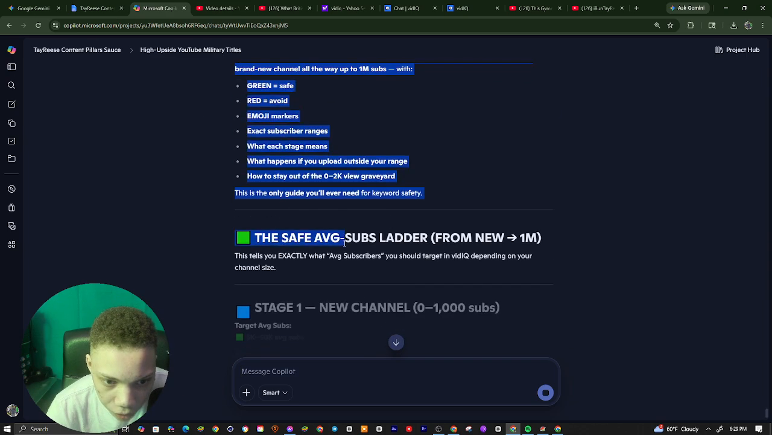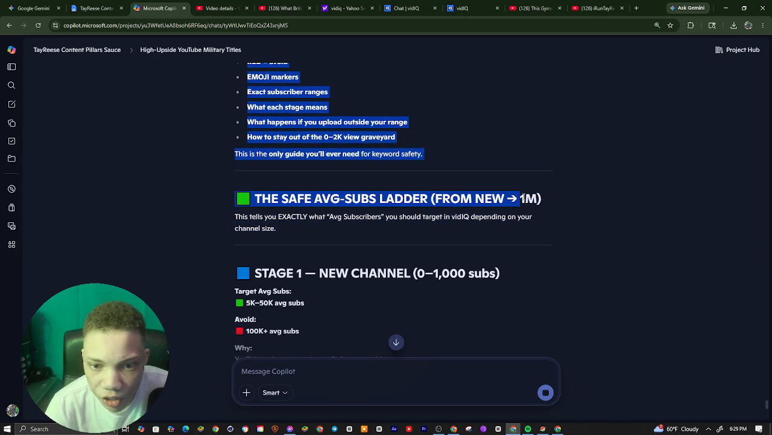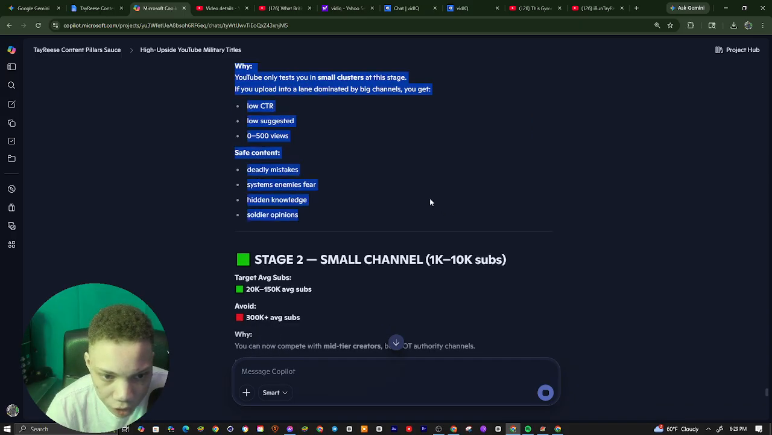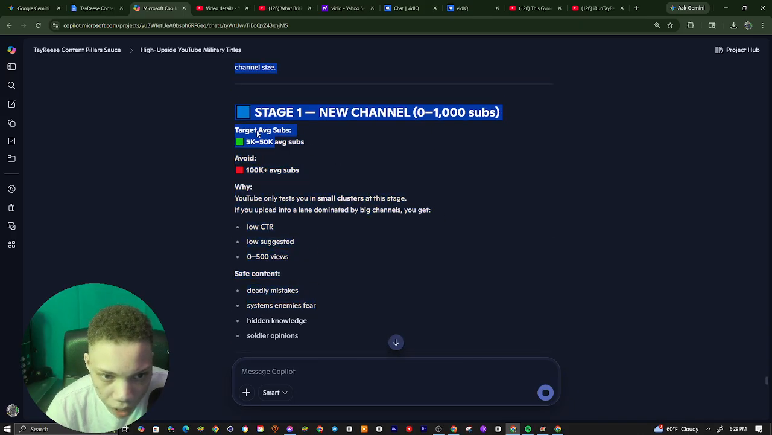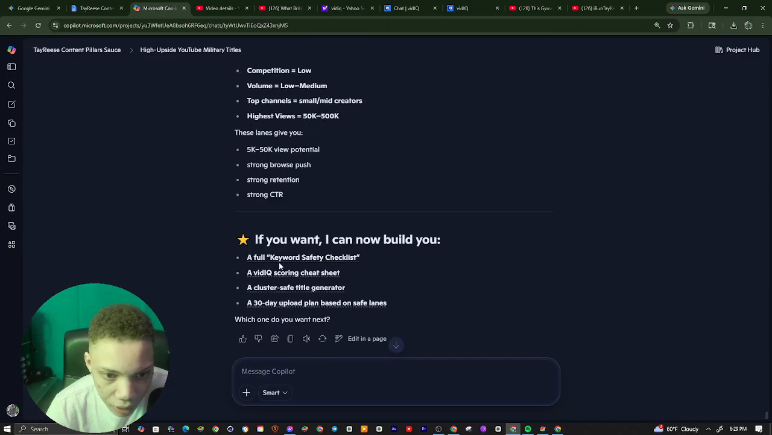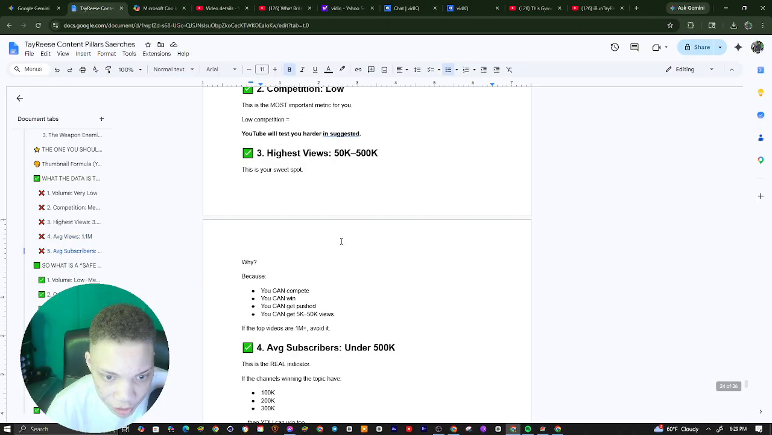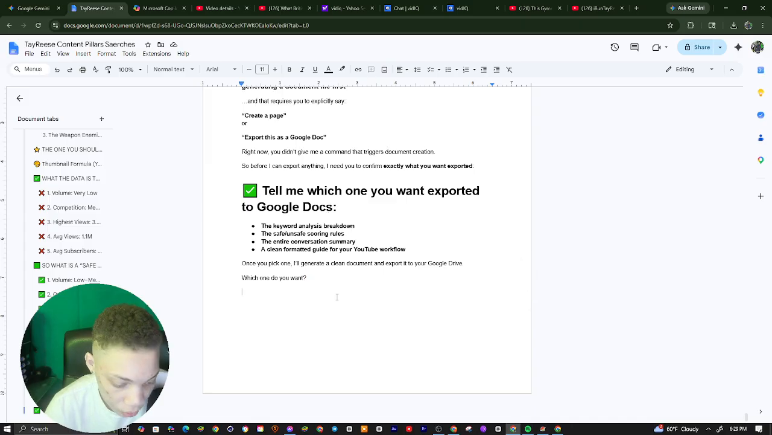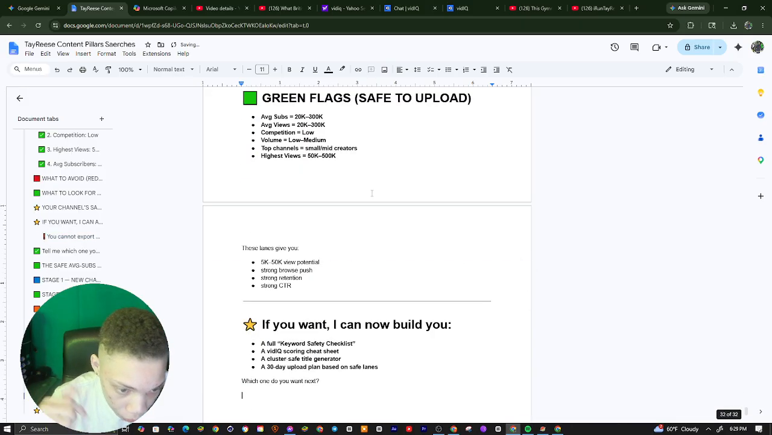This is the green zone. It's the safe average subscribers ladder from newer channels all the way up. For newer channels with 1K, you want to look for a targeted average of 5K to 50K or less. Avoid 100K average subscribers. I went through and made this just for y'all. Like I said, it's going to help a lot of y'all's channels so you don't get view jail. And comment below, oh yeah, this helped.